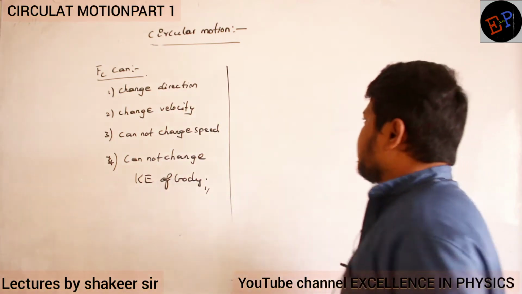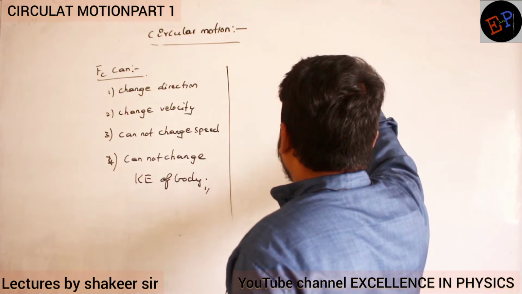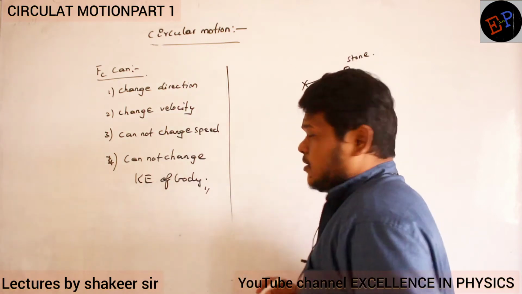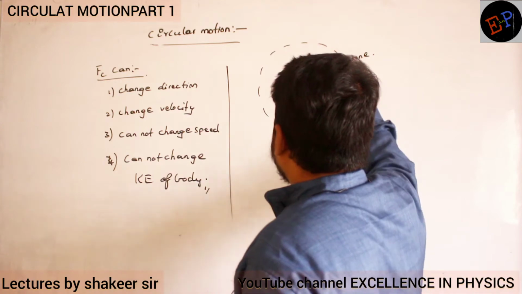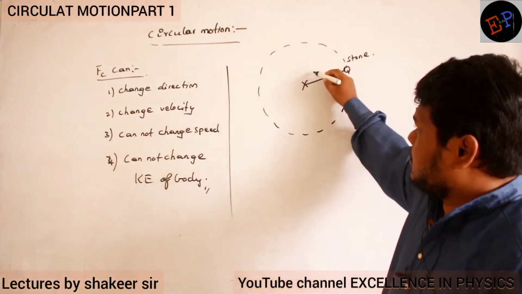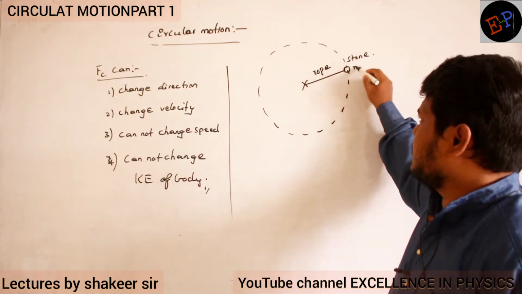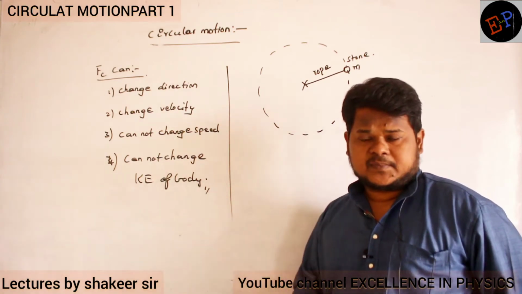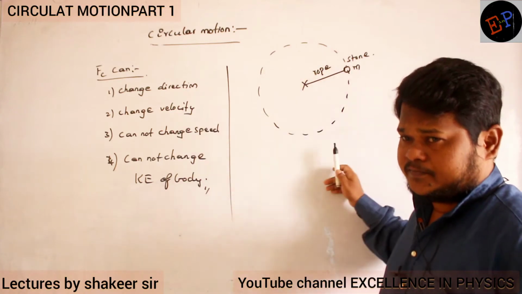Let us see. Clear? We are taking a rope. To one end of the rope, we are joining a stone, and this is the center of the circle. Now with the help of this rope, I am moving this stone in a circular path. To this rope, I am connecting a stone of mass M, and I am moving it in a circular path. Clear?